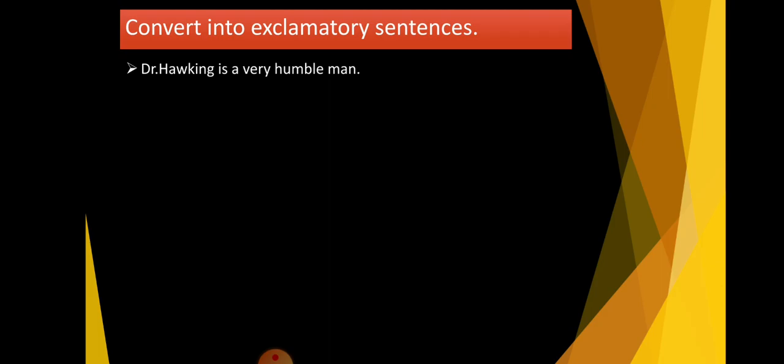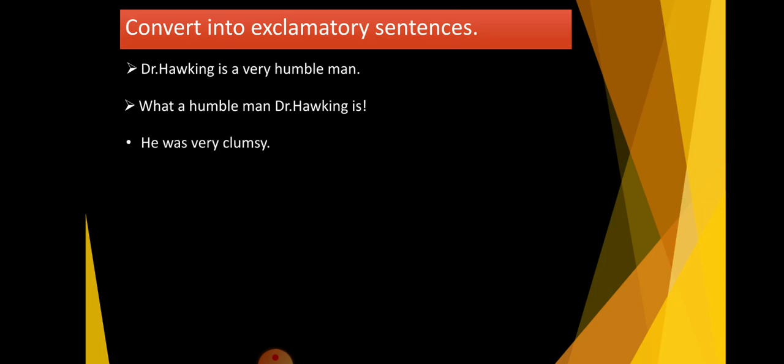Dr. Hawking is a very humble man. If in given sentence a or an article is used, then our exclamatory sentence begins with the word what. What a humble man Dr. Hawking is, and at the end of sentence you have to give exclamatory mark.